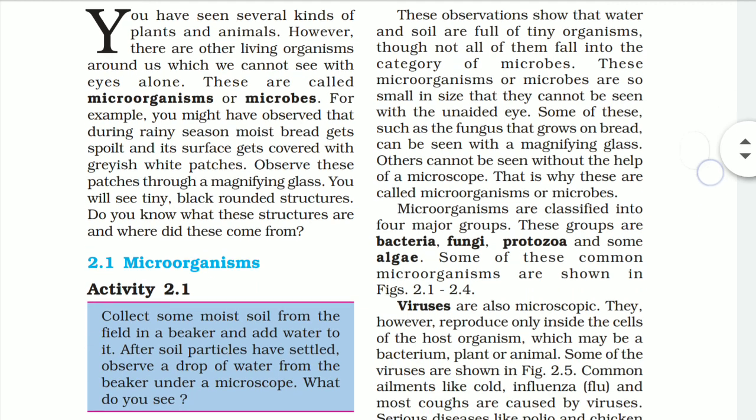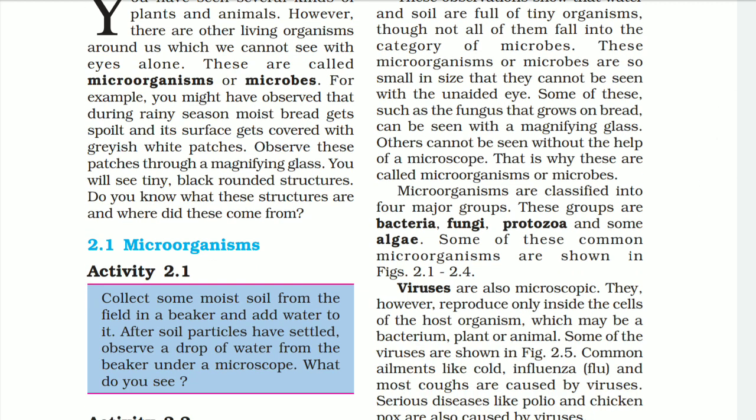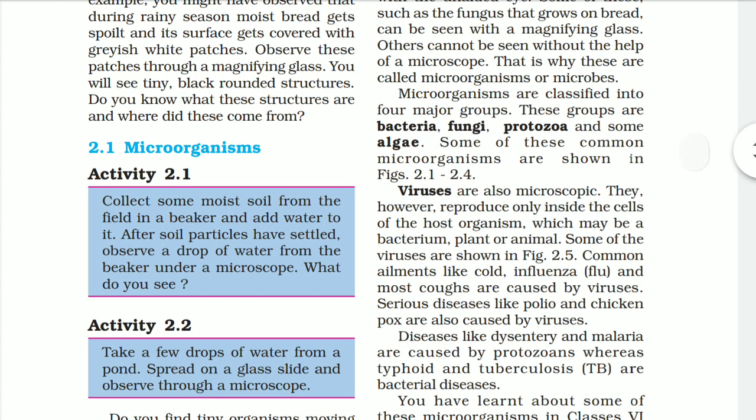Microorganisms are classified into four major categories. These groups are bacteria, fungi, protozoa, and some algae. Some of these common microorganisms are shown in figures 2.1 to 2.4.